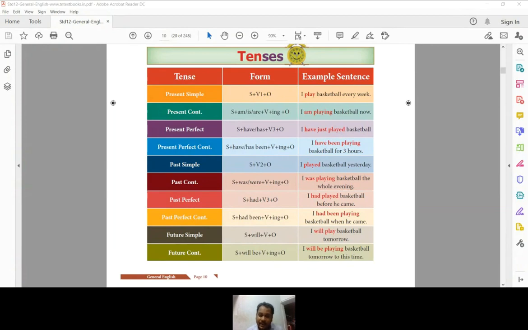So anything that happened in a very long back time in the past, you can use the past perfect tense structure. And next comes the past perfect continuous sentence.